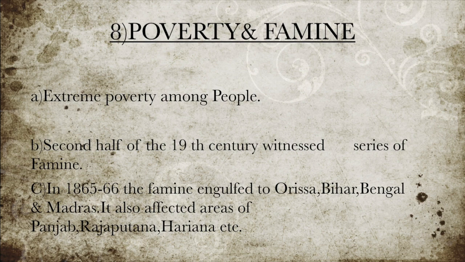In 1865 to 66, the famine engulfed Orissa, Bihar, Bengal, and Madras, and the death toll was nearly 20 lakh people. Orissa alone lost 10 lakh people. The famine also affected the areas of Punjab, Rajputana, Haryana, etc., and one fourth to one third of the population was lost. In 1896 to 97, famine affected over 9.5 crore people, of whom nearly 45 lakh died.